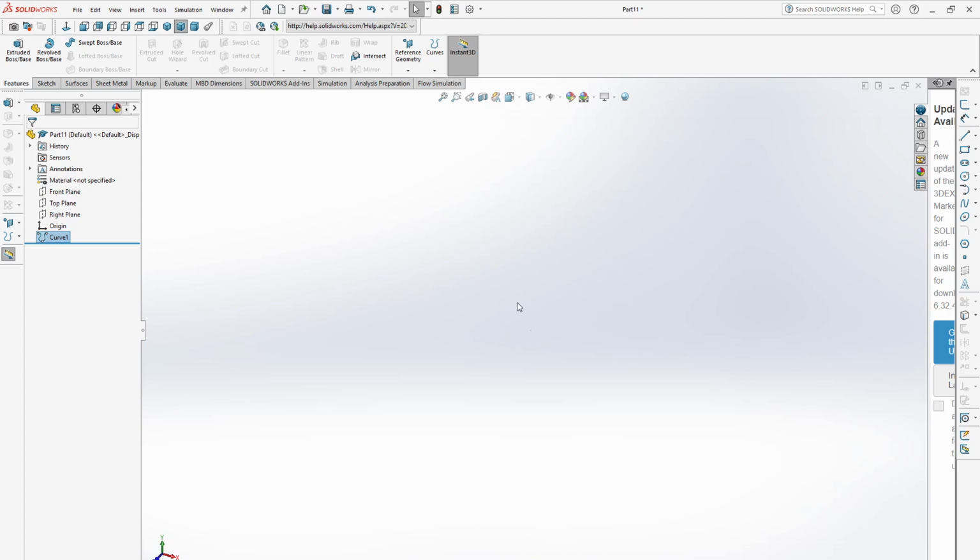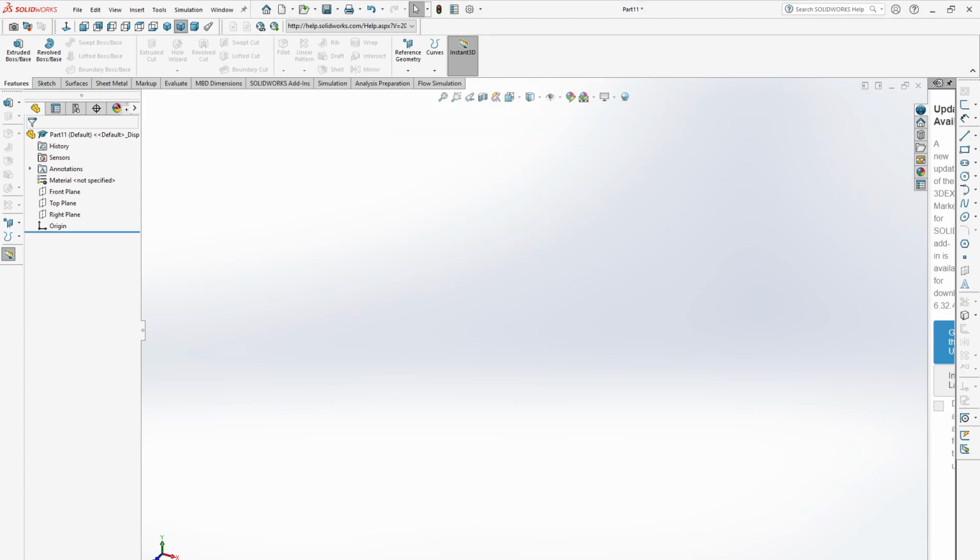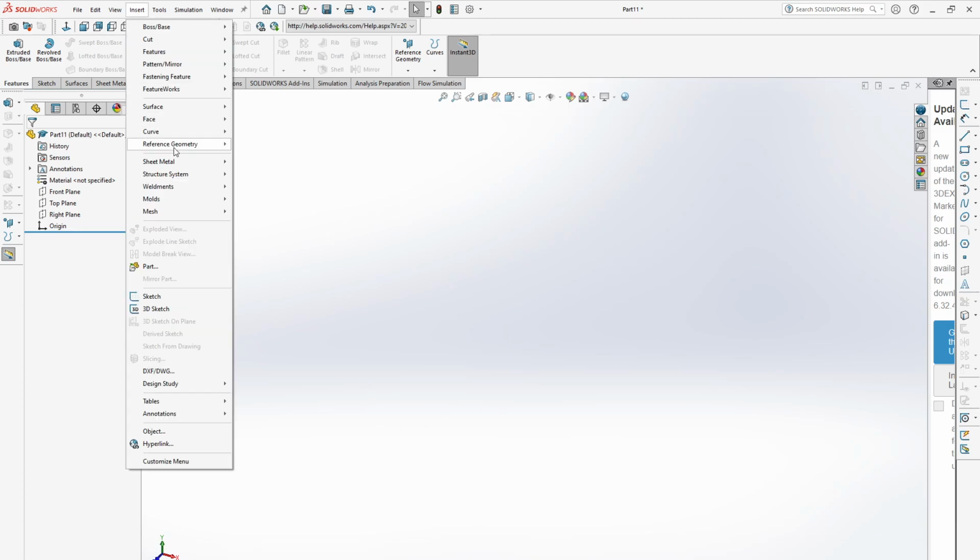We cannot see it because we need to change the unit to millimeter. Okay, I delete it first, then change the unit to millimeter. We need to import it again.